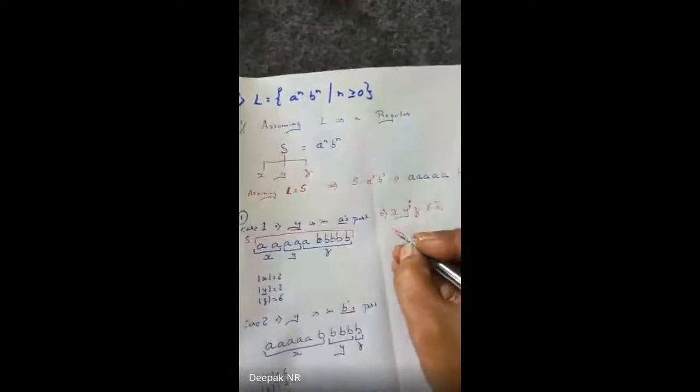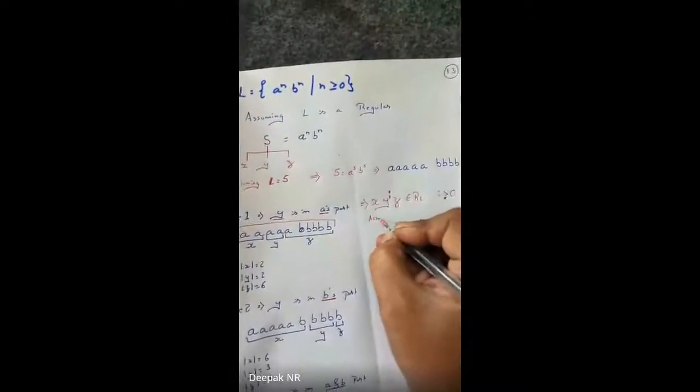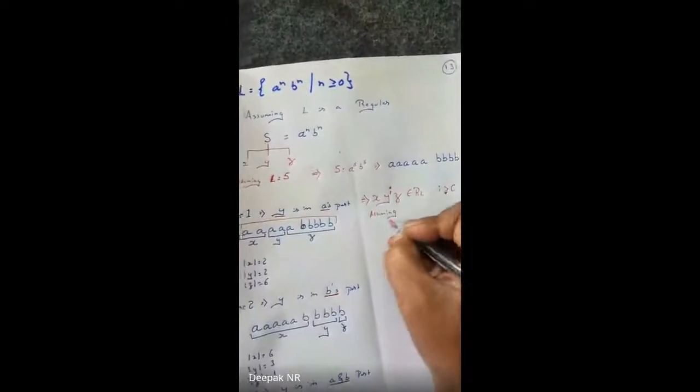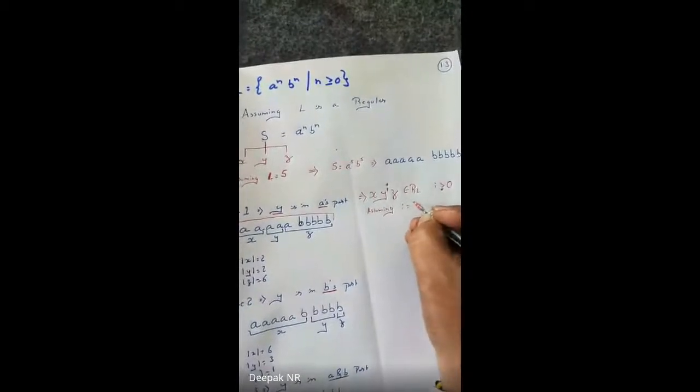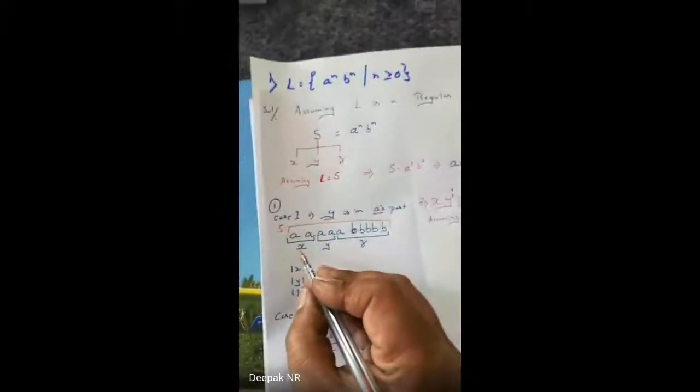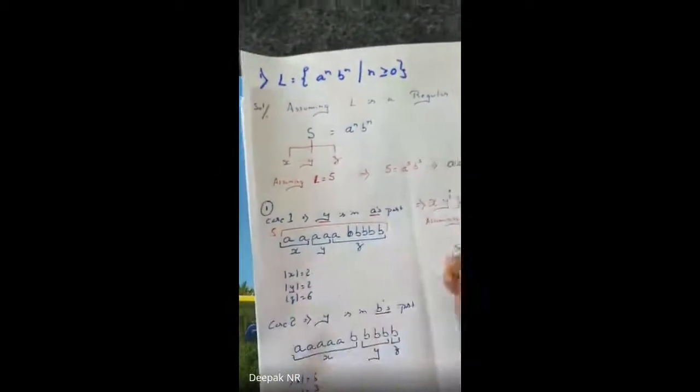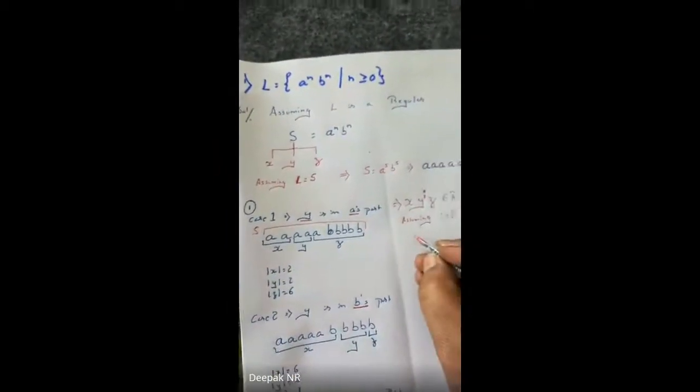Now, I'll be assuming the value of I equals 2. I can take 2, 3, 4, 5. Let me take greater than 1. I will take 2, 3, 4, 5. Now, let me rewrite this again. Let me rewrite the value of the expression.